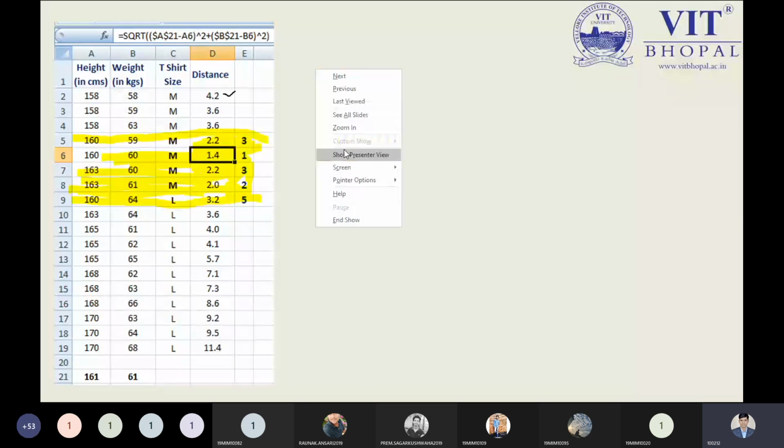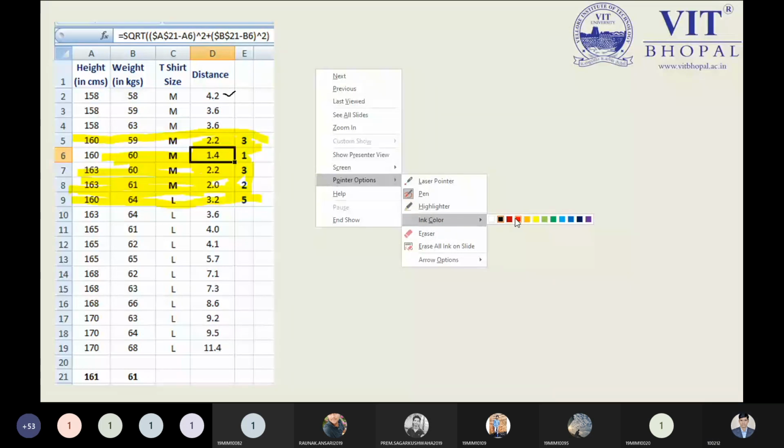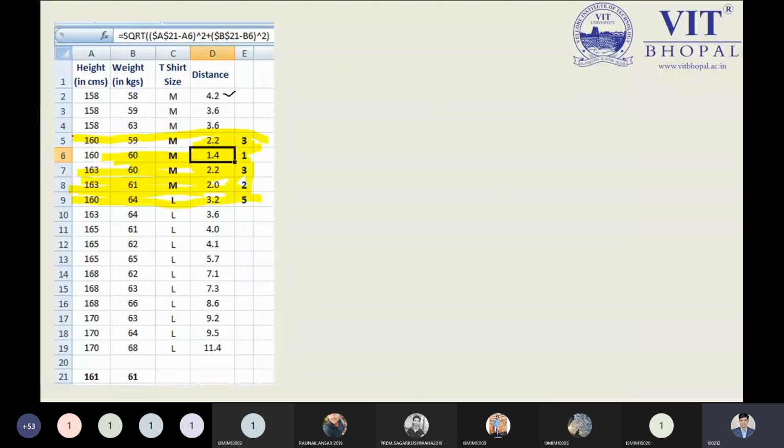Now, from this point, you can observe over here. If I just draw this point, what is the minimum value from the distance? You can opt over here, that is 1.4. So this is the minimum value. Now tell me, is it visible to all? This is the minimum value, 1.4. You can see from top to bottom what is the minimum value we are having. You can observe over here, 1.4 is the minimum value.